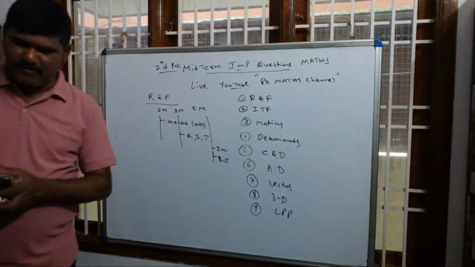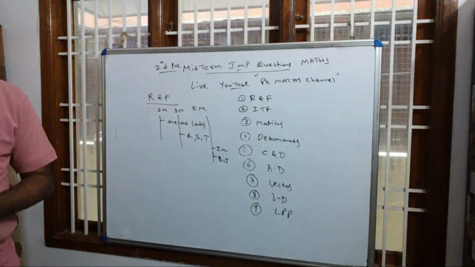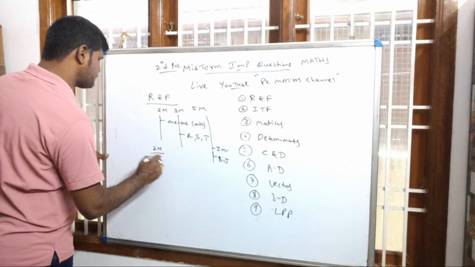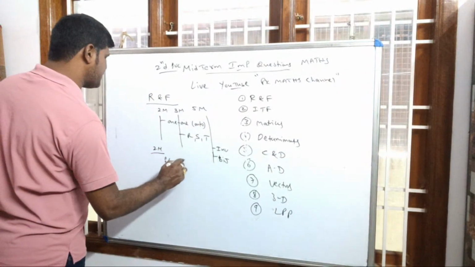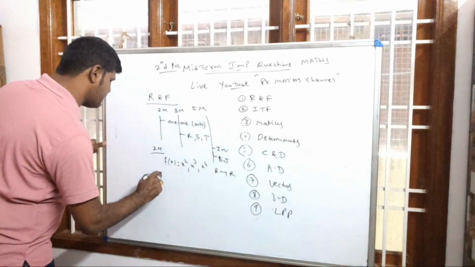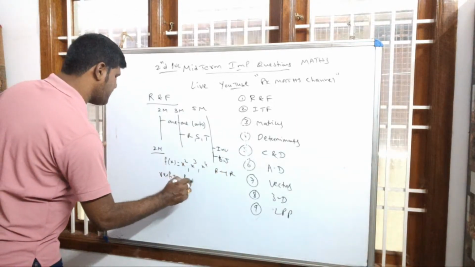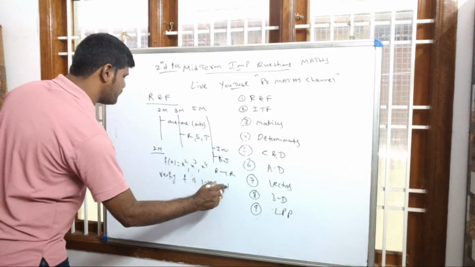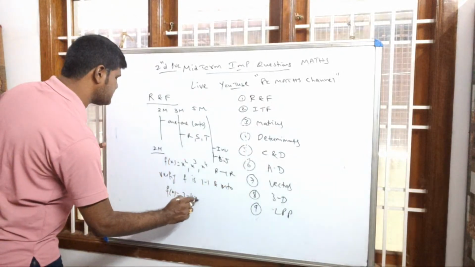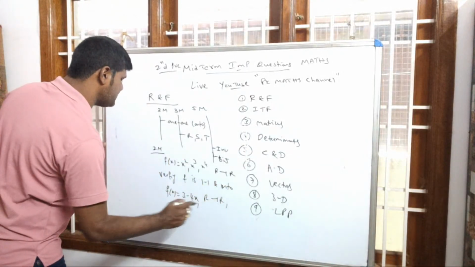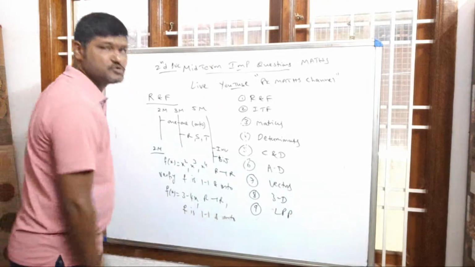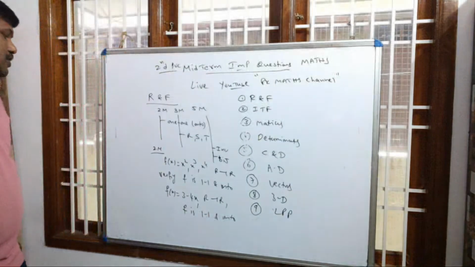From relations and functions, for 2 marks, which questions we need to remember: f of x is equal to x square, x cube, x power 4 from R to R, verify that f is one-one and onto. This model question is important. Or f of x is equal to 3 minus 4x from R to R, verify that f is one-one and onto. You may expect these 2 questions from this particular chapter for 2 marks.